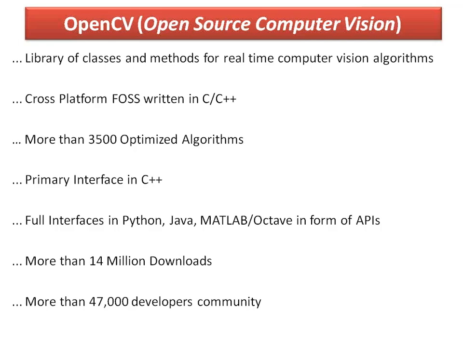So if you are working on any classification problem, any regression problem, any face recognition issue, or any bioinformatics data set, all existing algorithms are available in OpenCV in multiple languages.